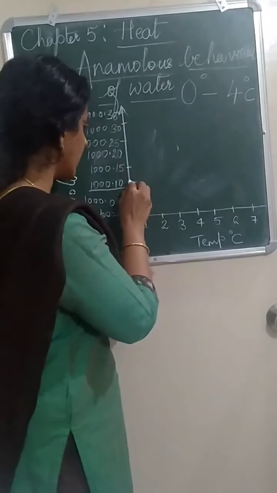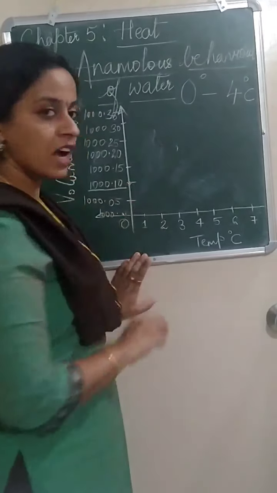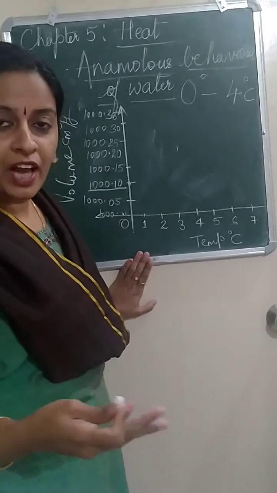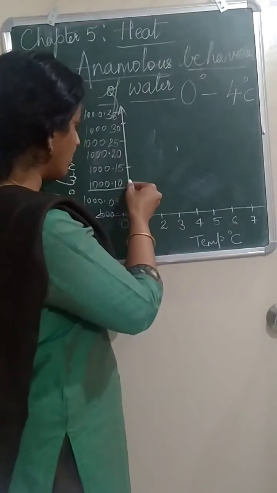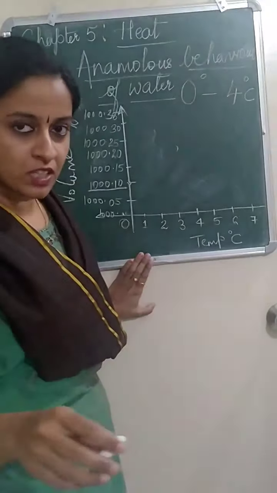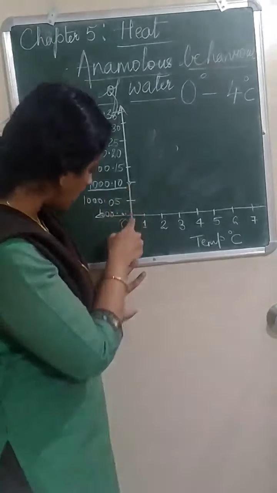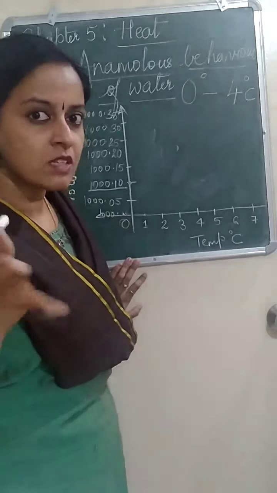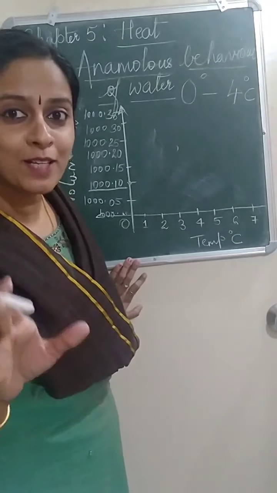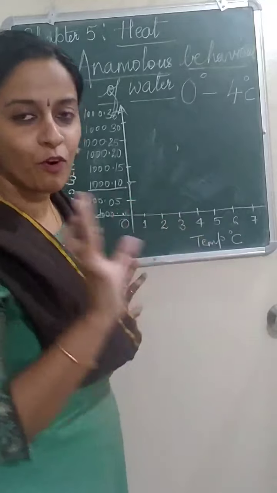Now from here, what I will do is, I will heat the water. So here the volume is 1000.10. And what about the temperature? See the temperature, 0 degrees Celsius. 0 degrees Celsius means the dangerous state, no? Anomalous behavior state. From 0 to 4.